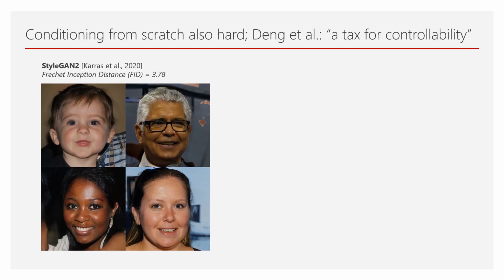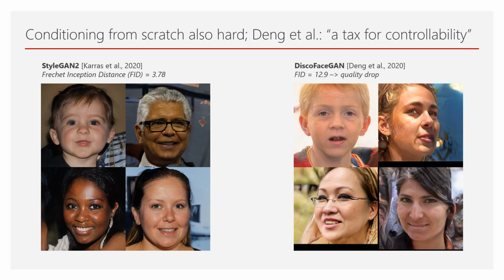Conditioning from scratch is also hard. Compared to StyleGAN 2, conditioning with existing face models like a 3D morphable model, or 3DMM, here in DiscoFaceGAN produces worse sample quality, confirmed by a large FID gap. Deng and colleagues claim that this quality degradation is inevitable and is a quality tax we pay for controllability.